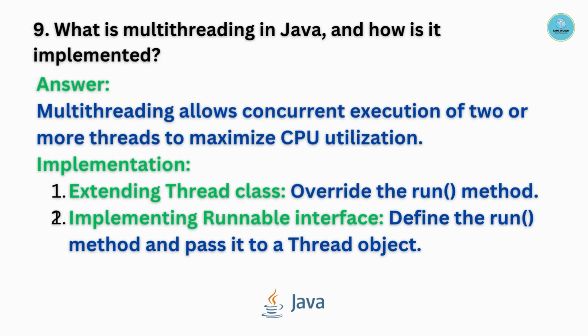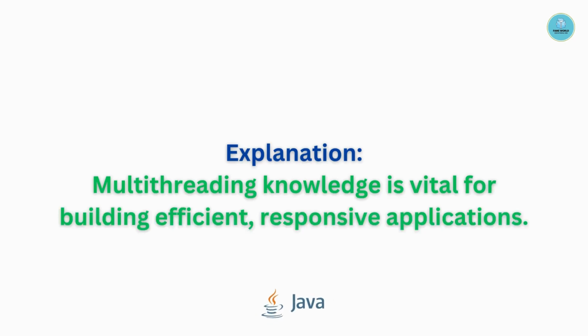Implementation could be extending and implementing. Extending the Thread class: override the run method. Implementing the Runnable interface: define the run method and pass it to a Thread object. Multi-threading knowledge is vital for building efficient, responsive applications.